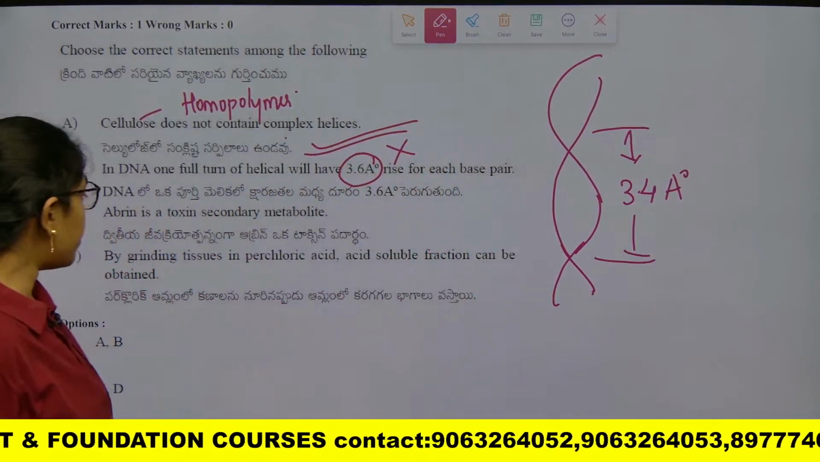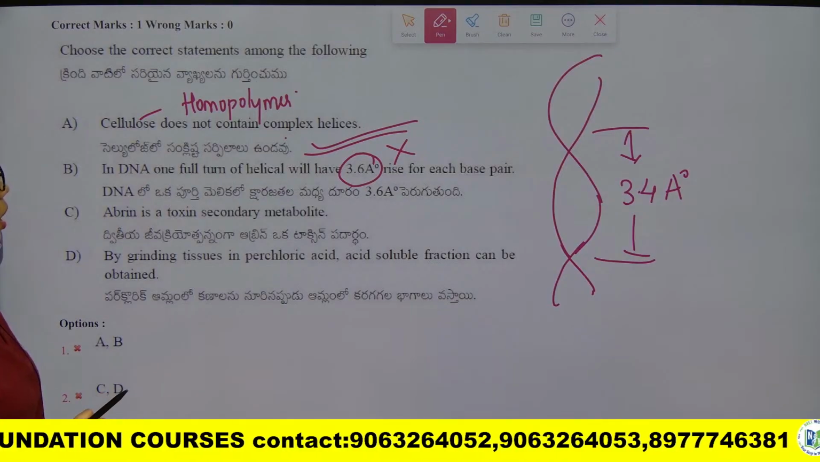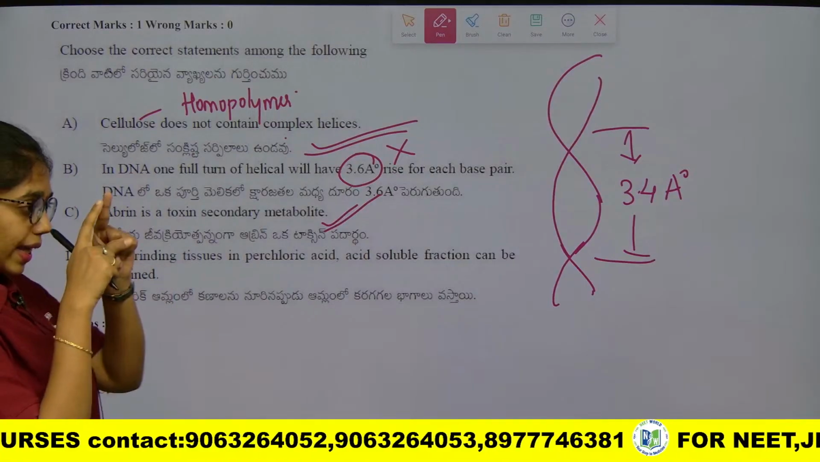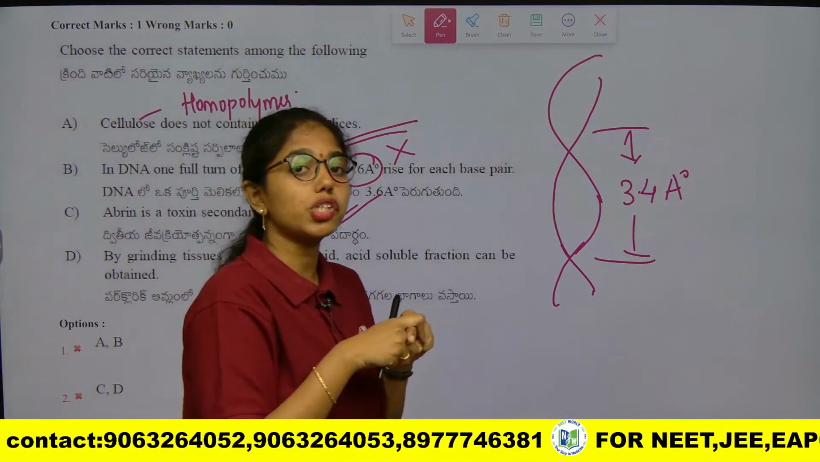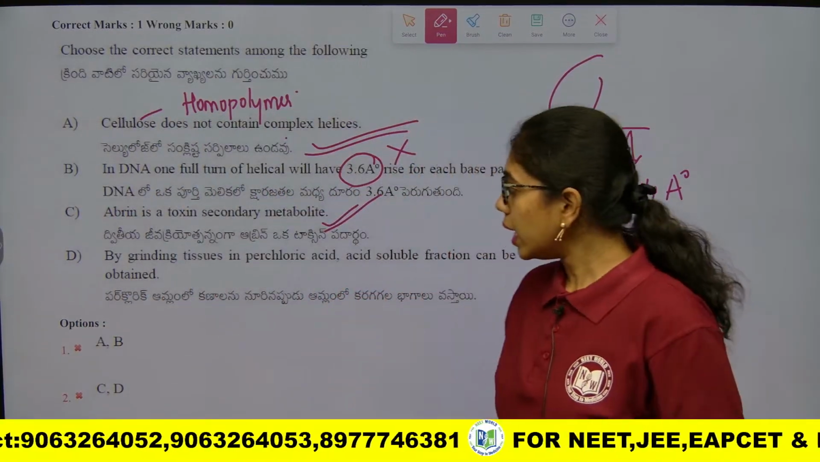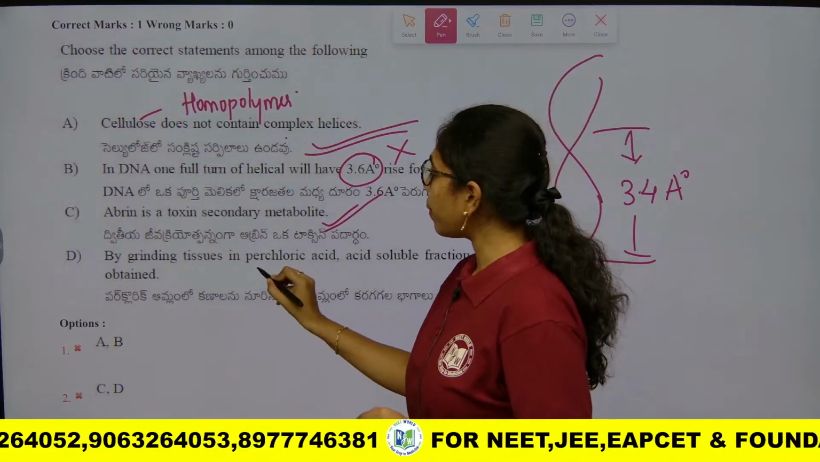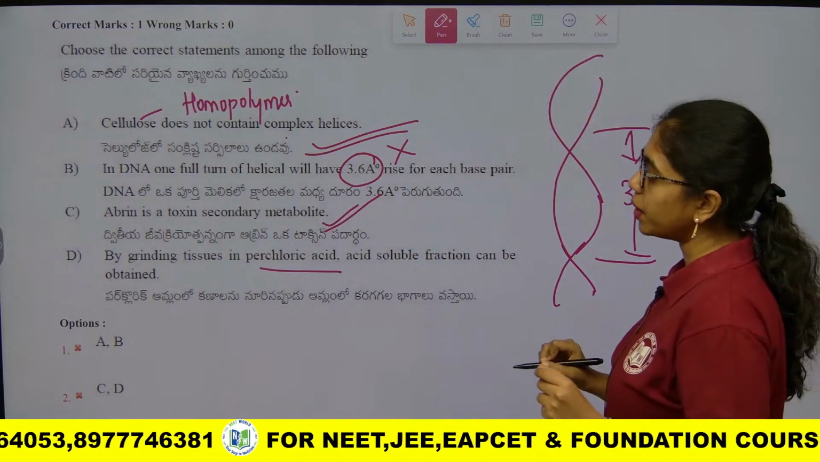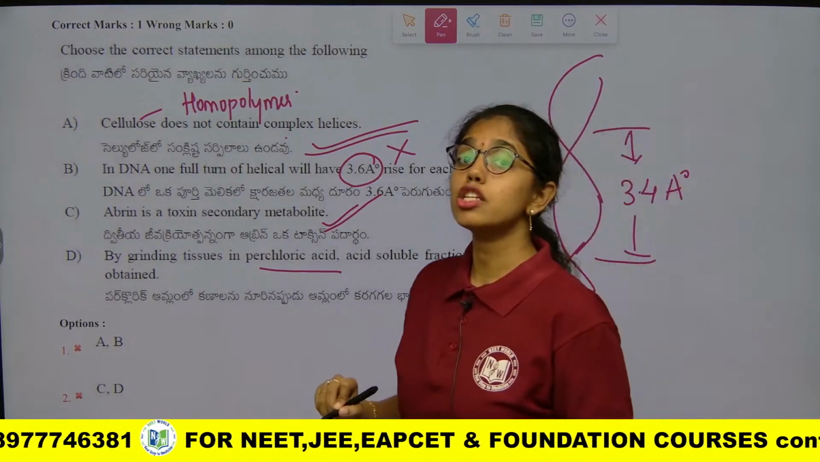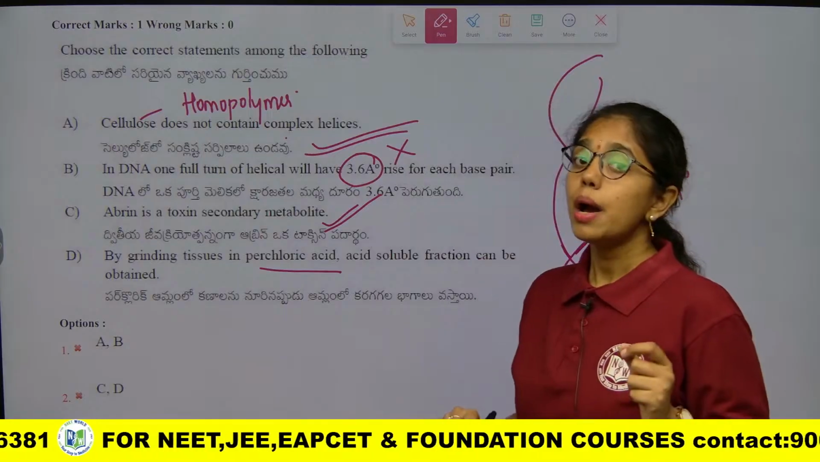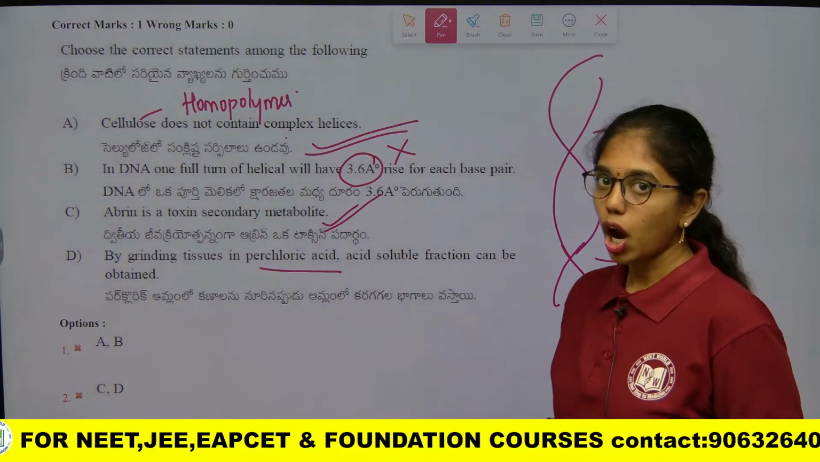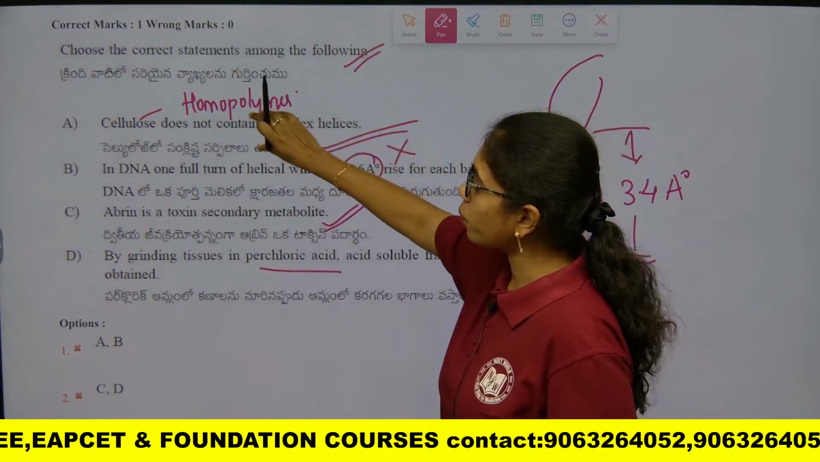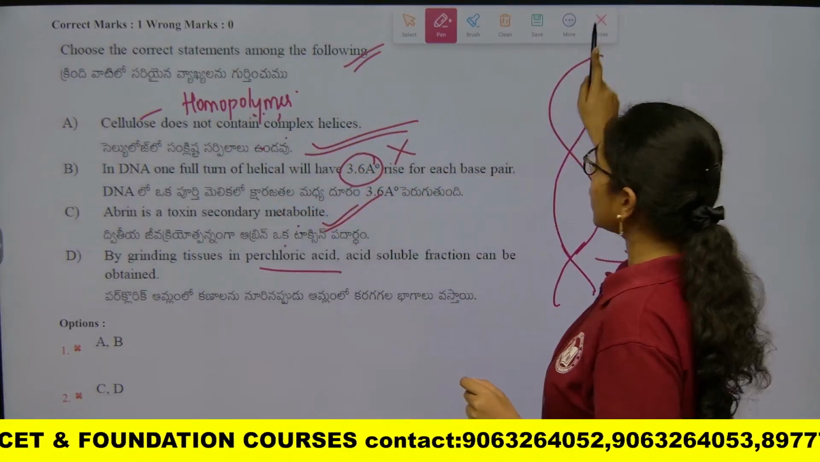Next, abrin is a toxic secondary metabolite, that is true. This is from the table of secondary metabolites in the chapter Biomolecules. By grinding tissues in perchloric acid, the acid soluble fraction can be obtained. No, the acid insoluble fraction, which has the biomacromolecules, is obtained. So here, what are the correct statements? We have to go with A and C. Next question.